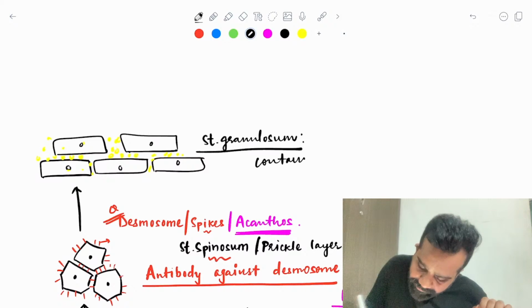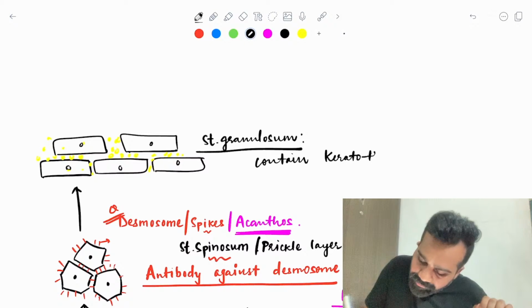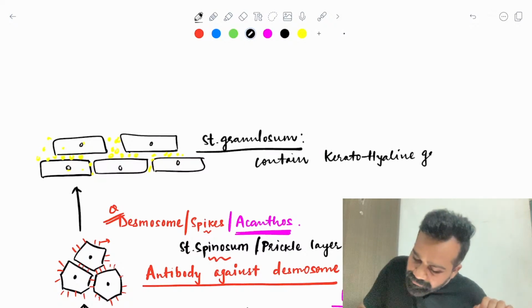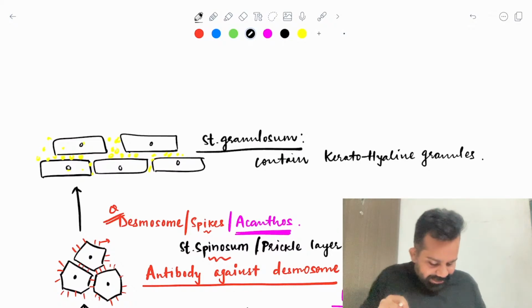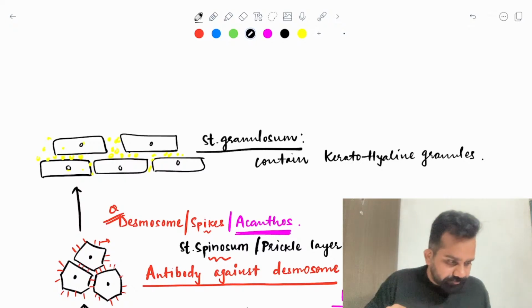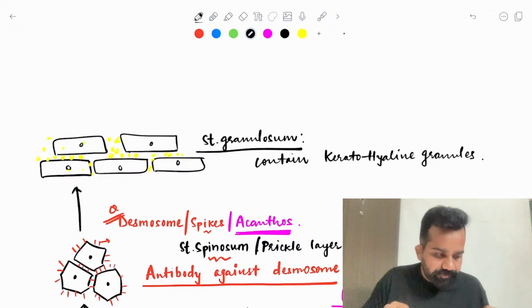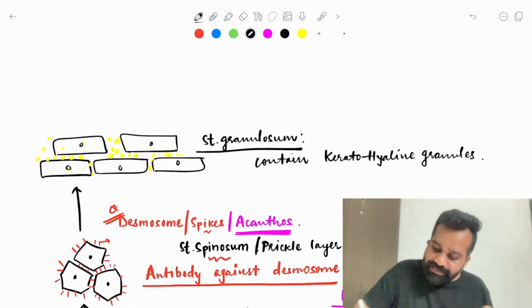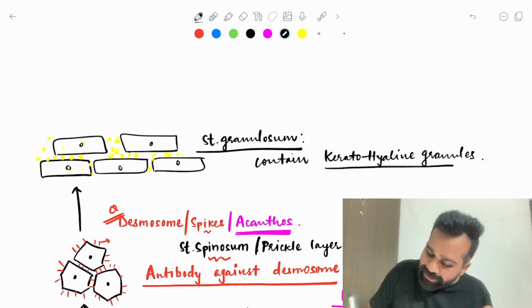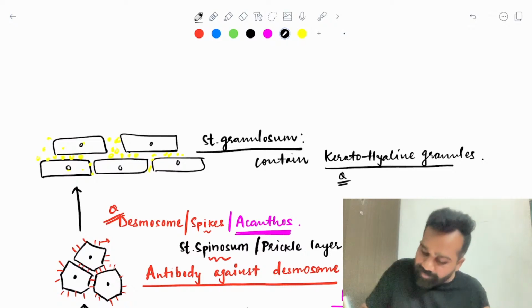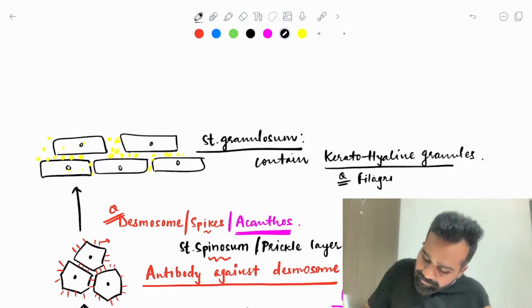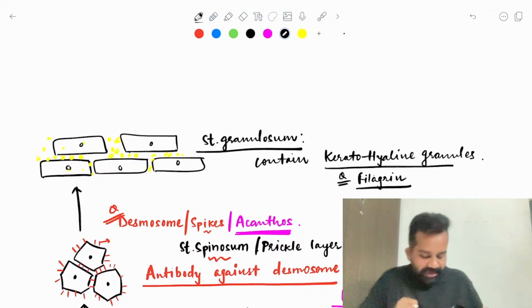It contains keratohyalin granules. In these keratohyalin granules there is a protein known as filaggrin.